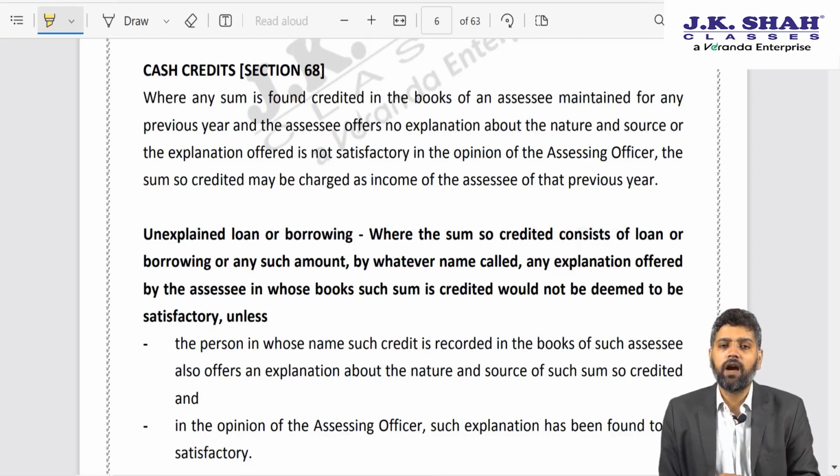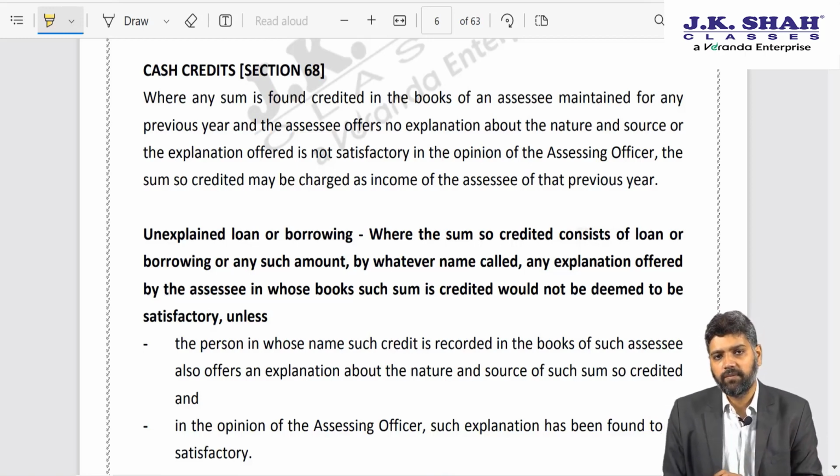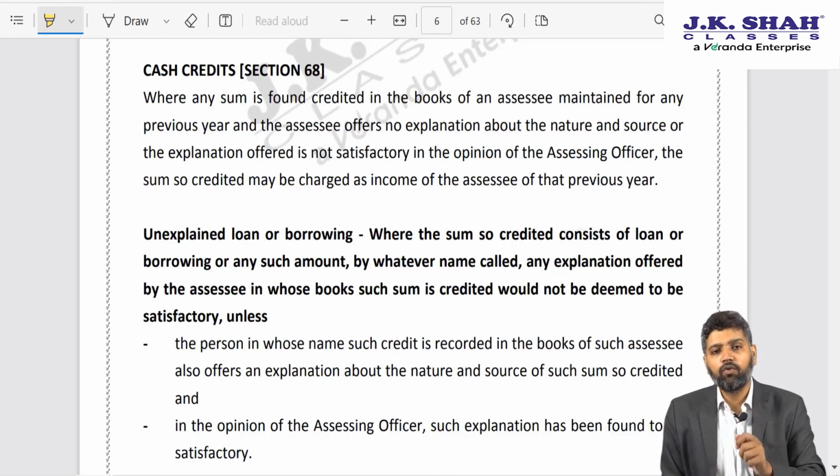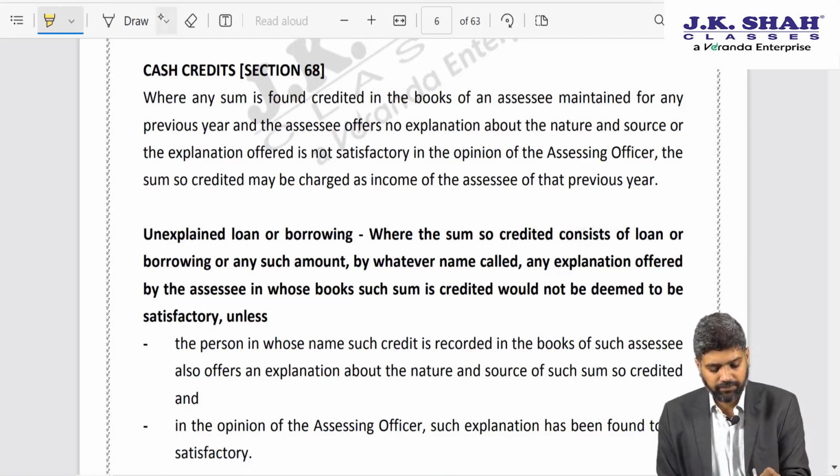This is nothing but your undisclosed income or income which you have not offered to tax. Because you have not offered to tax and the government finds out about such income, the government says, I will charge tax at a higher rate. So that is at the rate of 60% under section 115BBE.